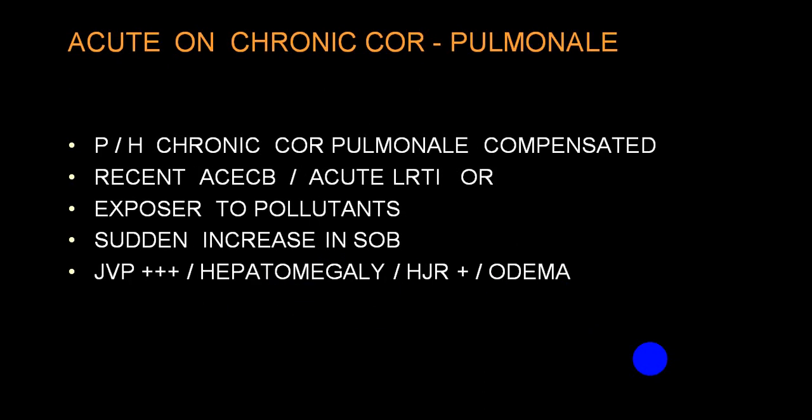In acute on chronic, the person is already in a compensated stage. On top of that, he develops an acute exacerbation of chronic bronchitis or a severe lower respiratory tract infection, or he is exposed to pollutants, and suddenly there is an increase in shortness of breath. Now the person has clinical signs of elevated jugular venous pressure, hepatomegaly, positive hepatojugular reflux, ascites, edema, etc. Now we'll say that this is acute on chronic.